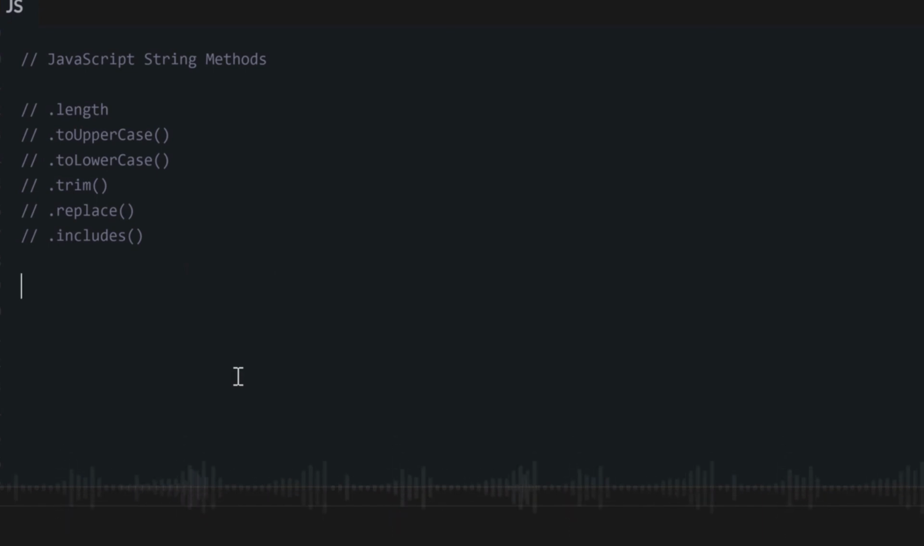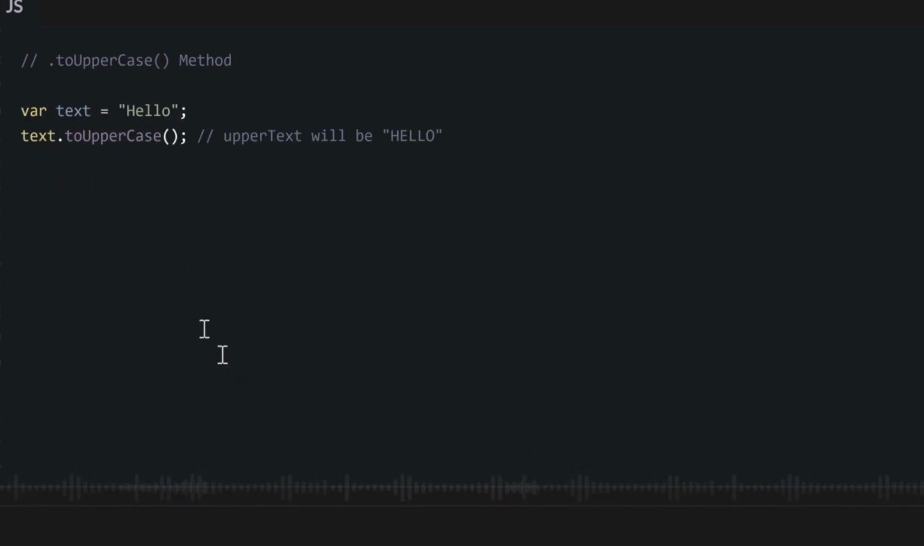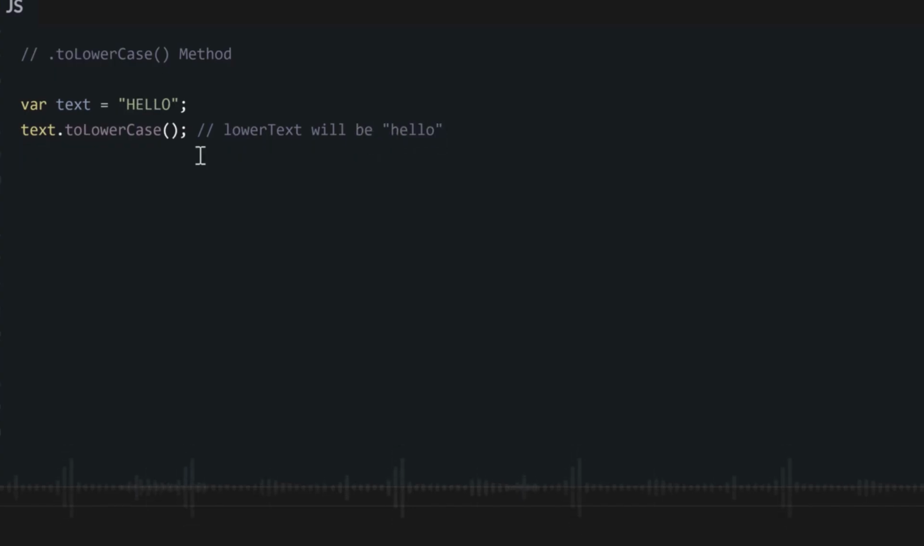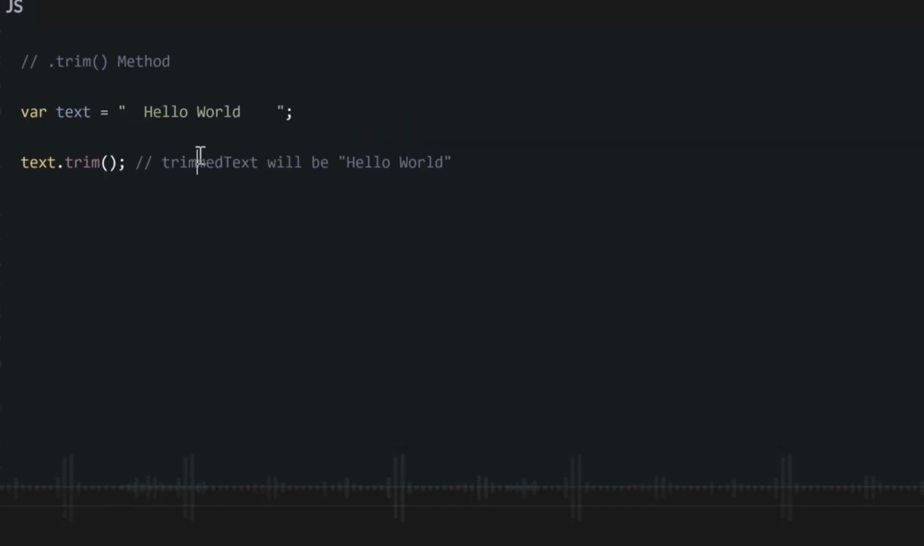Another method we have is the toUpperCase method. We can use this one to convert our strings to uppercase. So we have our string and we save it inside this variable. Then we write the name of our variable, then .toUpperCase() with these open and close brackets, and it will change everything to uppercase. And we can also use toLowerCase.